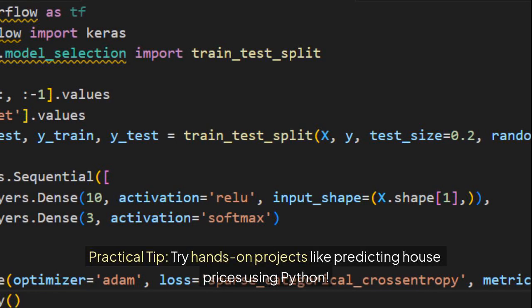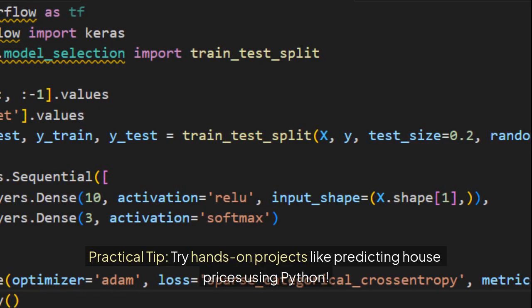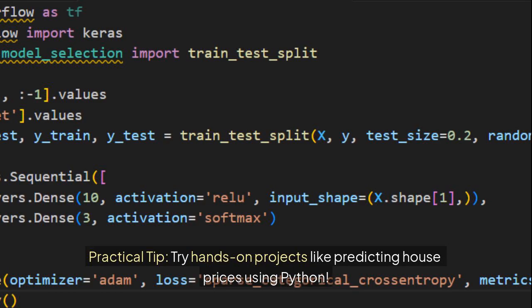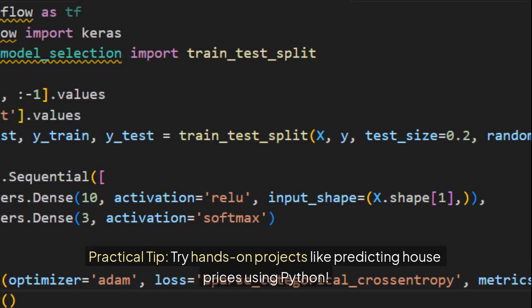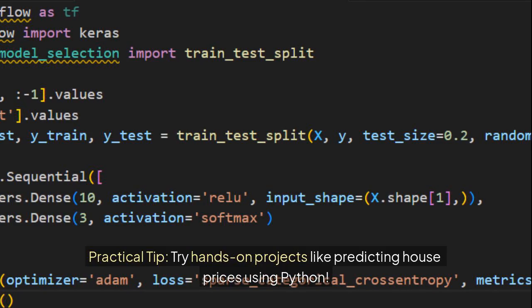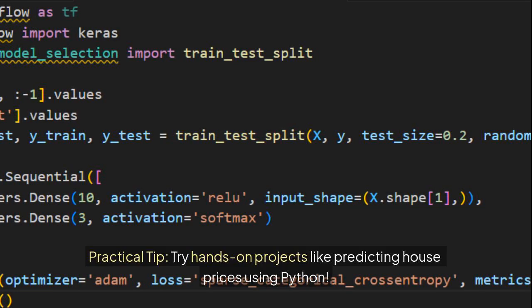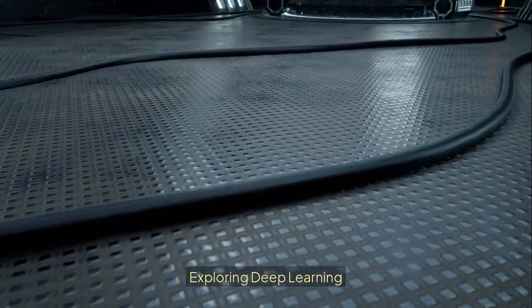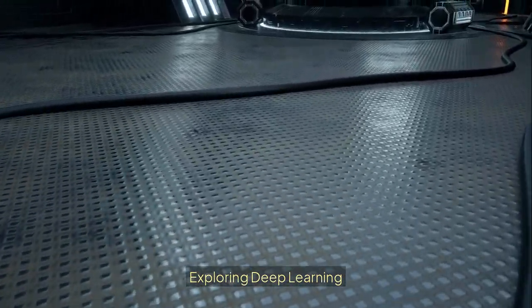Try hands-on projects like predicting house prices using Python. Coding and trying hands-on projects will help you to understand more about these algorithms: linear regression, decision trees, and neural networks. Next, we explore the deep learning concept.